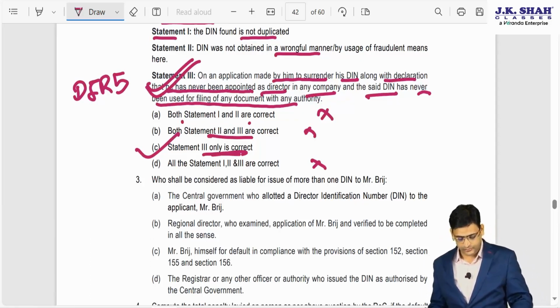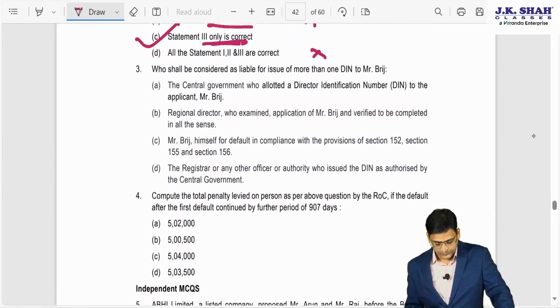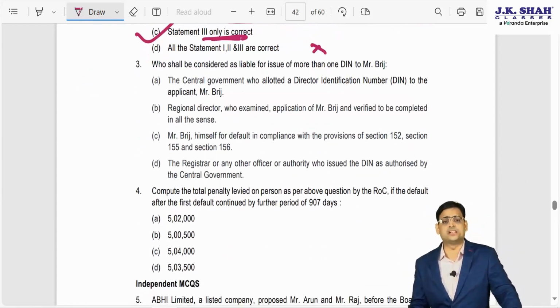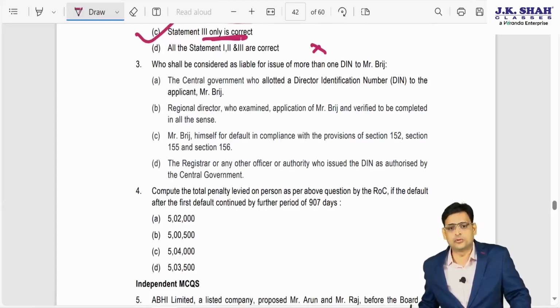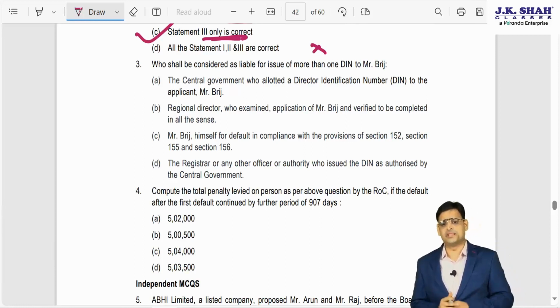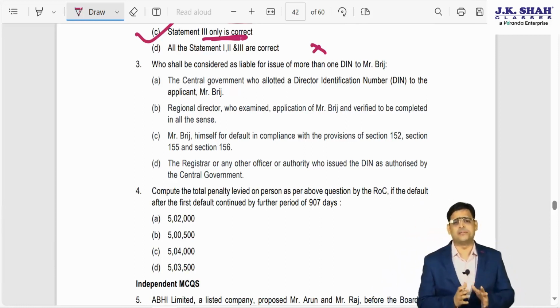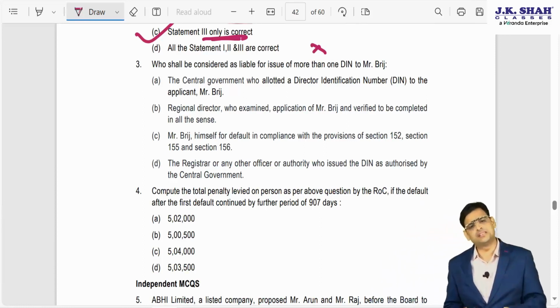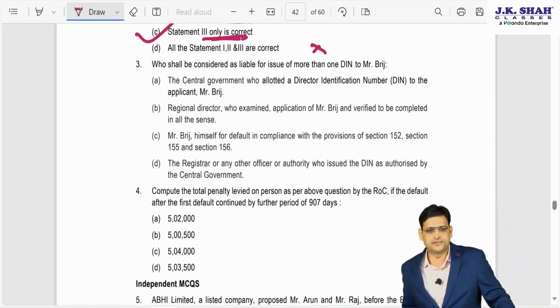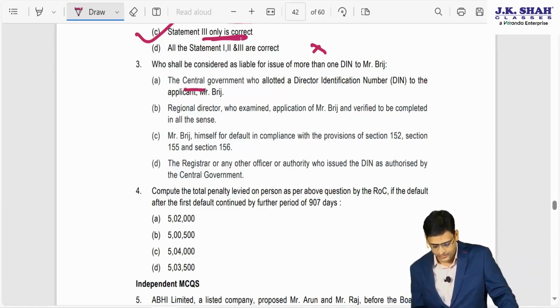Now let us move to the next point. Who shall be considered liable for more than one DIN held by Mr. Bridge? Mr. Bridge has 2 DINs. Now who will be liable for that? ICAI has given all unnecessary options. They have written Central Government, RD, Registrar.